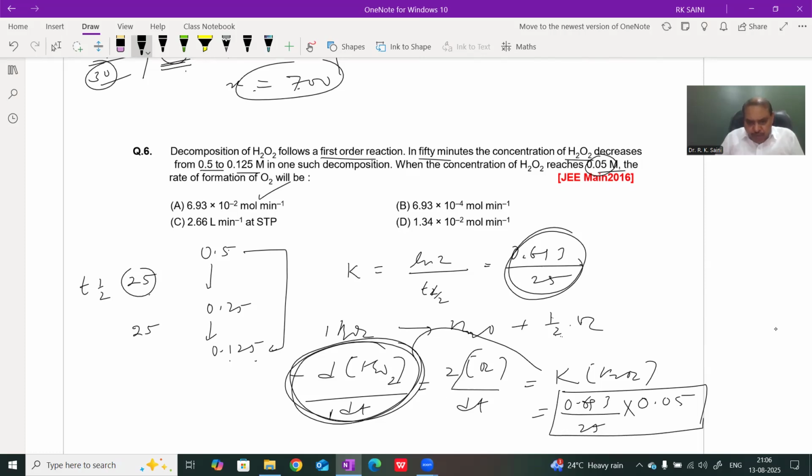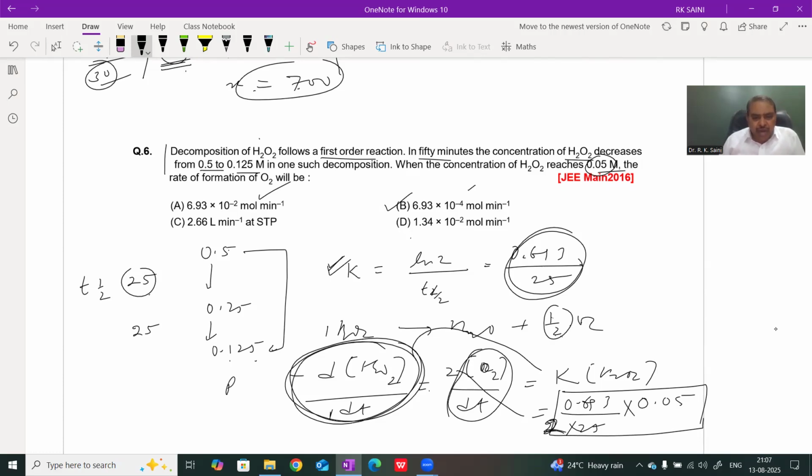Then we find the rate of formation of O2. Then this is divided by 2, because the rate of formation of O2 is half of the rate of disappearance of H2O2. And as this value is divided by 2, our answer is 6.93 into 10 to the power minus 4.